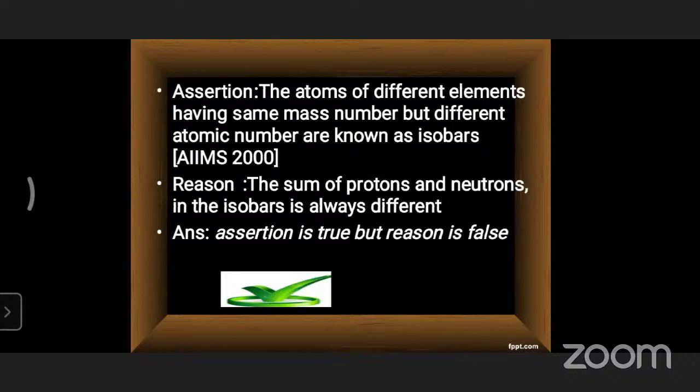That's the assertion he has given. It is exactly correct, because elements with the same mass number can be called isobars. That's fine. Now let's observe the reason.